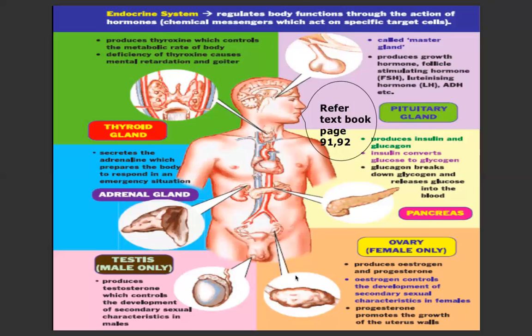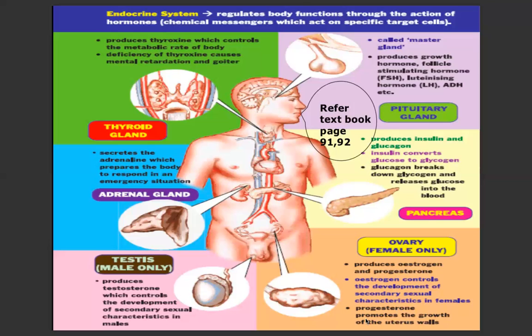Okey, ke bawah lagi kita akan jumpa ovary. So orangnya dua jantina. Okey, yang pertama adalah ovary. So ovary ni ada pada female only. So ovary functionnya adalah to produce estrogen and progesterone. Remember you ada belajar tentang menstrual cycle kan? We have estrogen and we have progesterone. Actually untuk menstrual cycle ada 5 hormon yang akan control. Okay, so 2 daripadanya is produced by the ovary. So yang lain diproduce daripada pituitary gland and also hypothalamus.